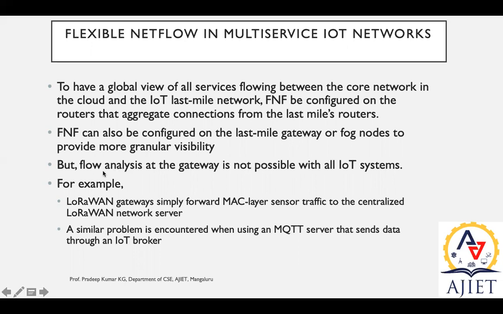But we again have some restrictions. Flow analysis at the gateway is not possible with all IoT systems. Based on the IoT system that we use, this is not possible for all kinds of IoT systems. When we have LoRaWAN gateways, low range wireless area network gateways, we are just forwarding via the MAC layer, because we set up LoRaWAN in the MAC layer only. So it is centralized under the LoRaWAN network server, and we can't have this kind of setup over here.